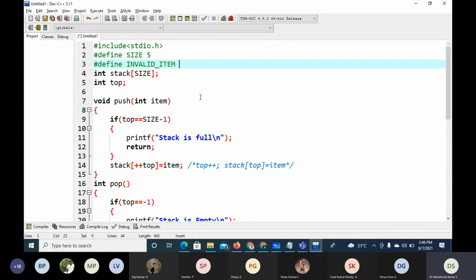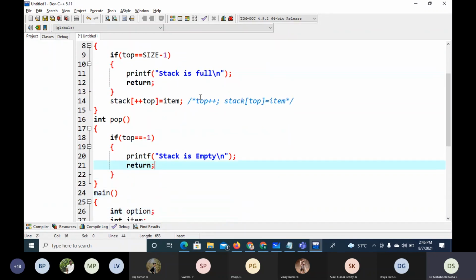So this is the common thing we do for avoiding confusion with normal popped item and the invalid item. So -2147483648 is the least integer that I'm using as an invalid item.